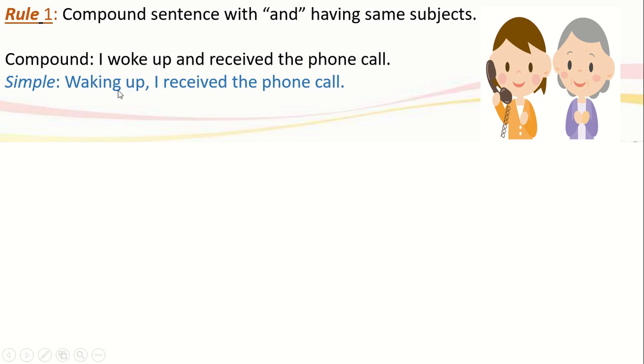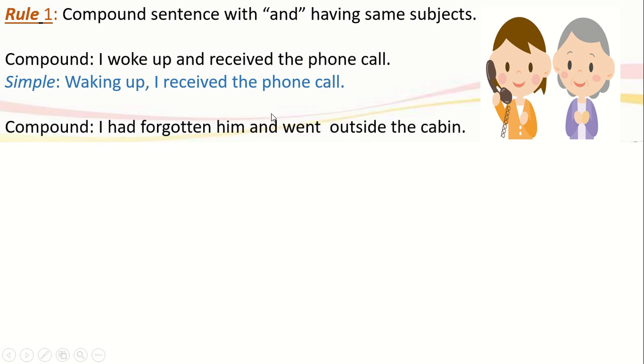What is the change I did here? I just made the verb of the first sentence into ing form and omitted the conjunction, used the comma, and the second sentence remains unchanged. So it becomes: waking up, I received the phone call. If you see another example, it will be clear to you.